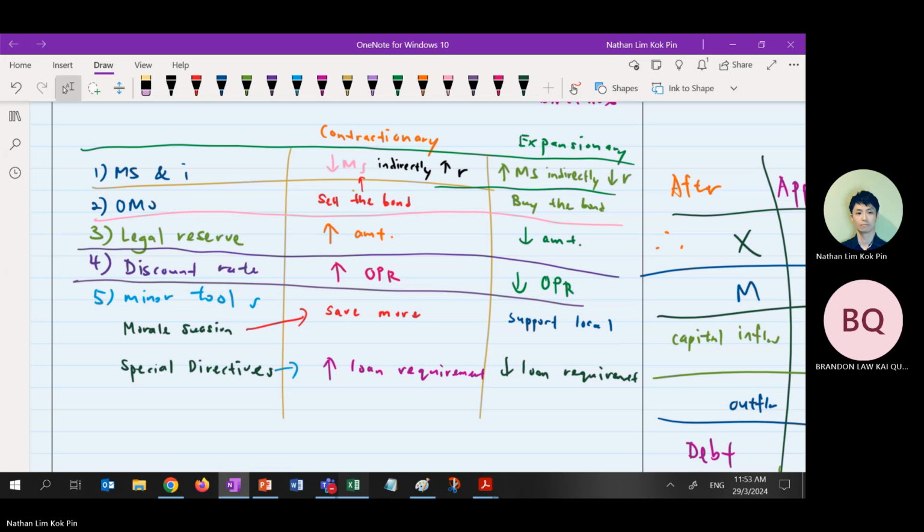You must beware of except for money supply and interest rate. Except for. You must beware.